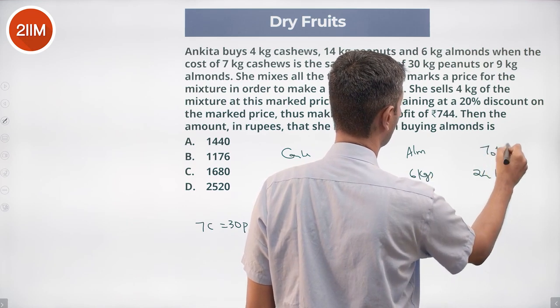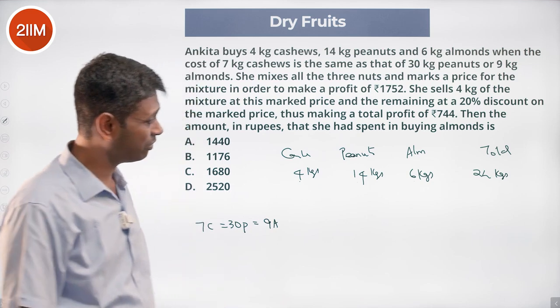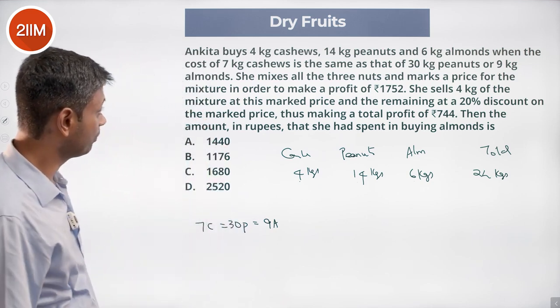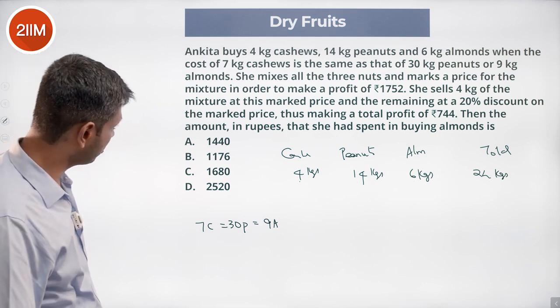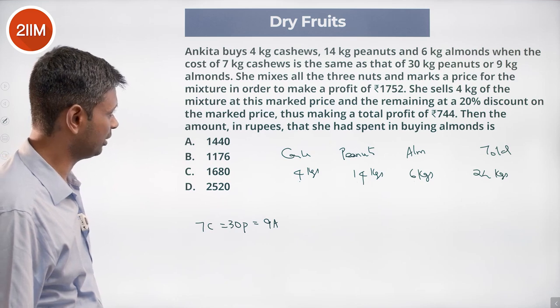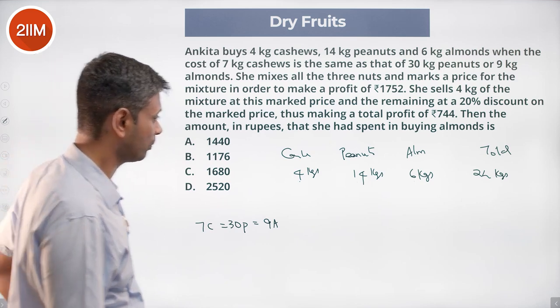And she wants to make a profit of 1752. That much profit, that much money she wants to make. Which is rather nice. She sells 4 kilograms of the mixture at this mark price and the remaining at a 20% discount on mark price. That's making a profit of 744.